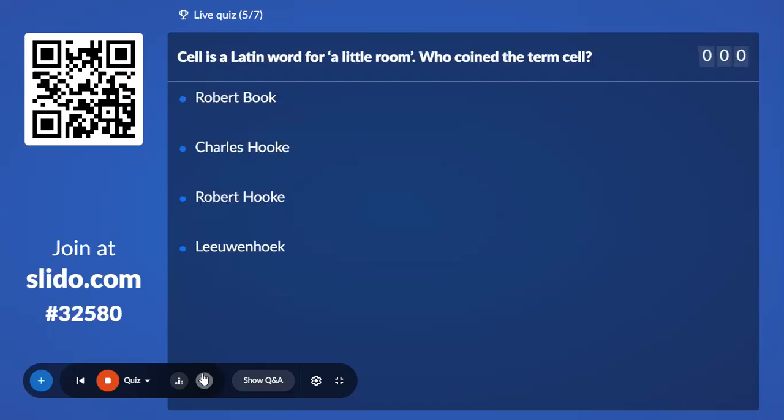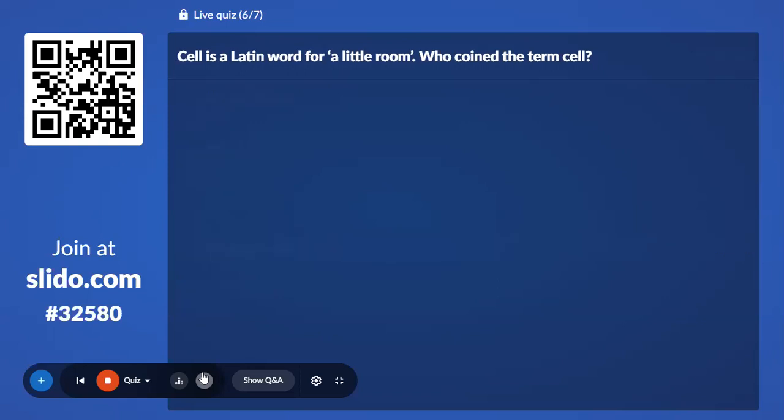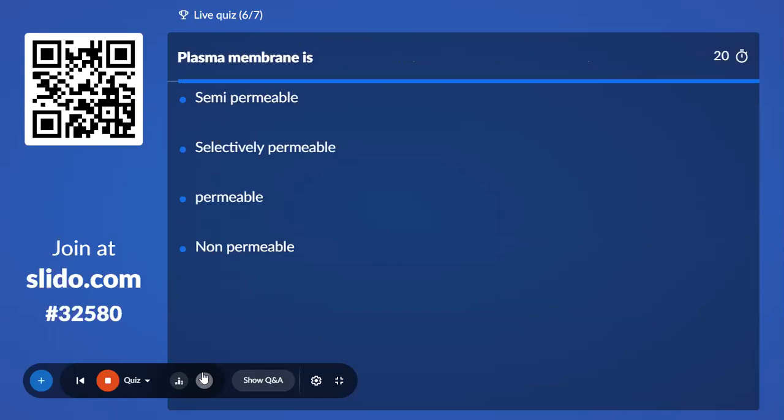Cell is the Latin word for a little room. Who coined the term cell? Robert Hooke, Charles Hooke, Robert Brown, or Leeuwenhoek. Only 3 seconds left. Vote fast, guys. Quiz will be conducted in the usual format from tomorrow. Today we are short of time. Exactly, 100% voted it as Robert Hooke, the correct answer. Plasma membrane is semi-permeable, selectively permeable, freely permeable, or non-permeable.